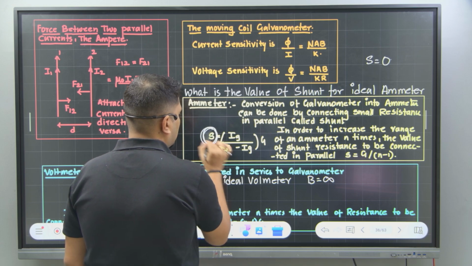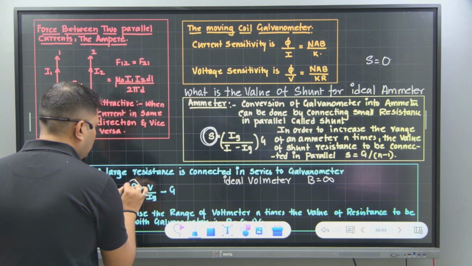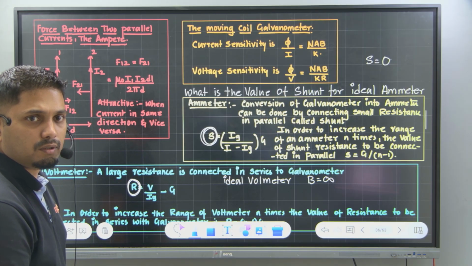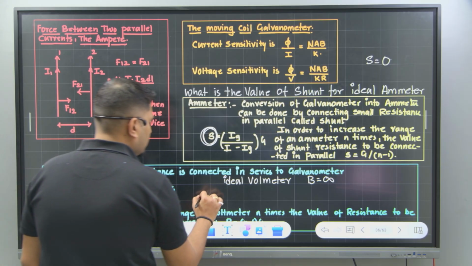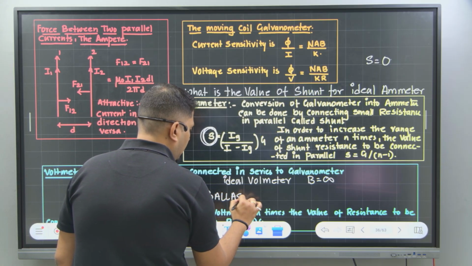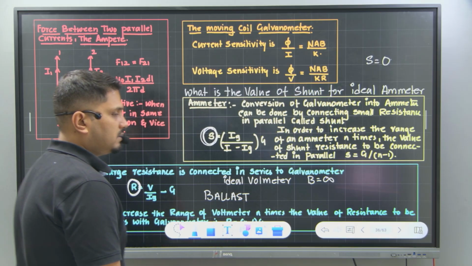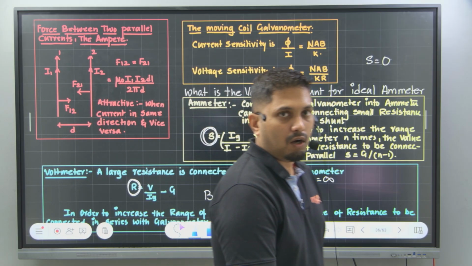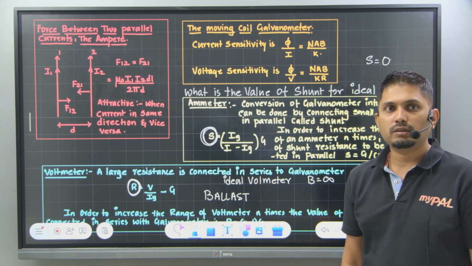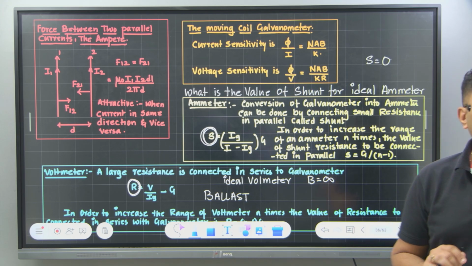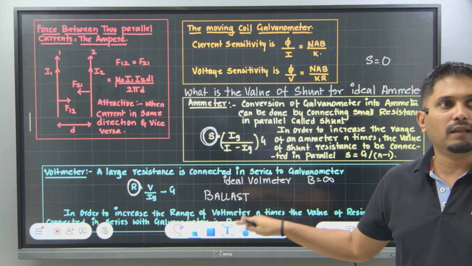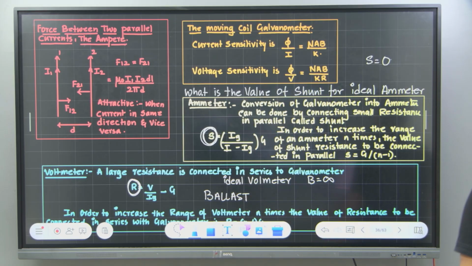Now, this one is called shunt resistance. What is the name given for R here? Anybody knows? If you don't know, it is called ballast resistance. This is not there in your NCERT or in any of the books. If they give you in KCET questions that some ballast resistance is connected, then you should be able to remember this.